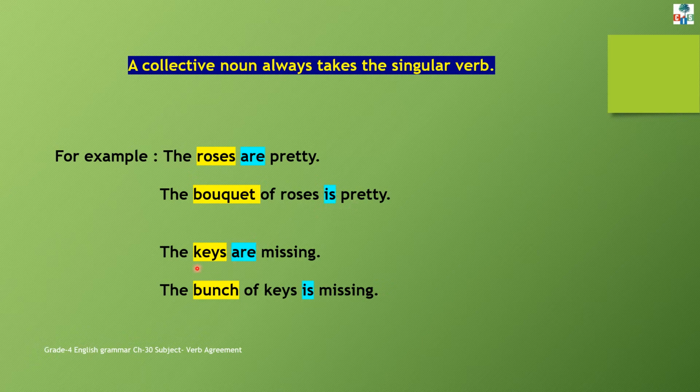Next example, the keys are missing. The subject is keys, which is in plural form, so plural subject. So we will use a plural verb, are. But if we use a collective noun, for example, the bunch of keys is missing. So we will use a singular verb with collective nouns. Understood?